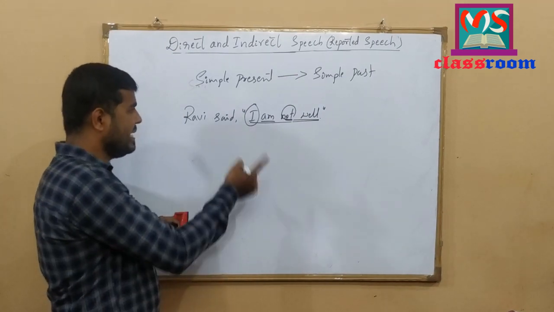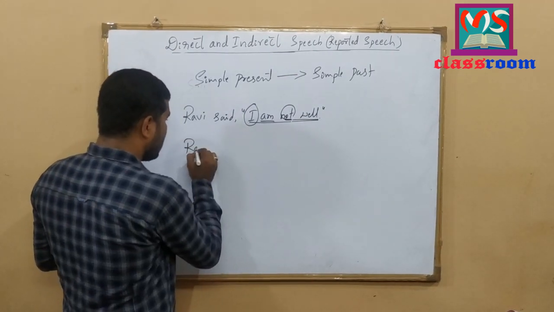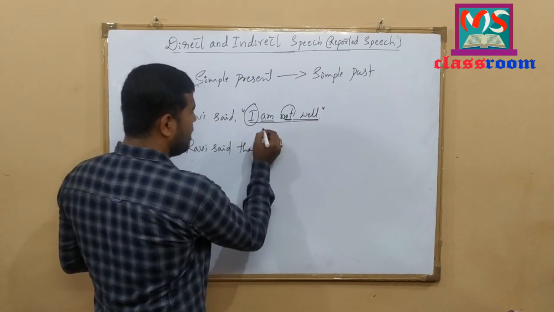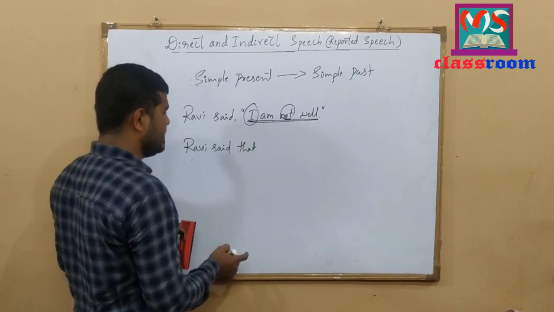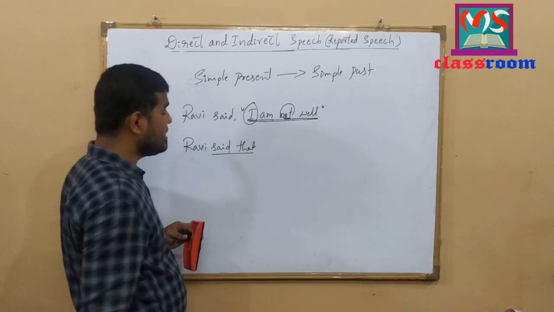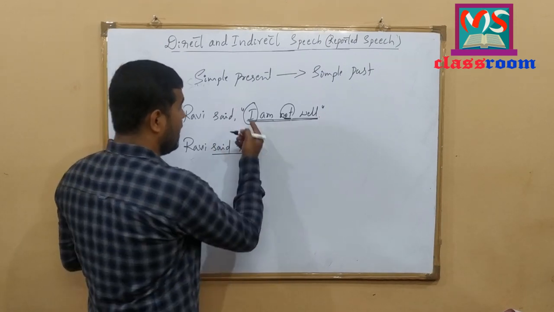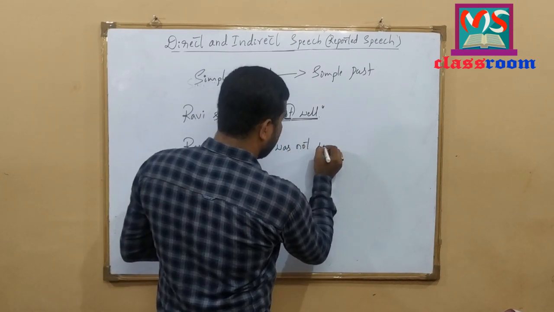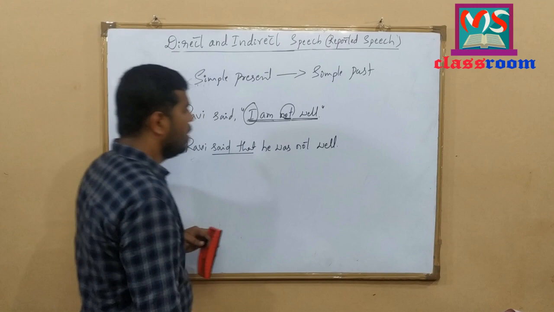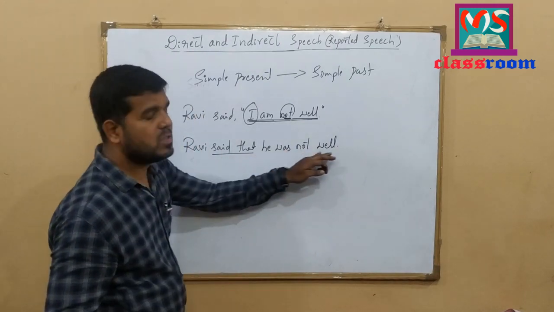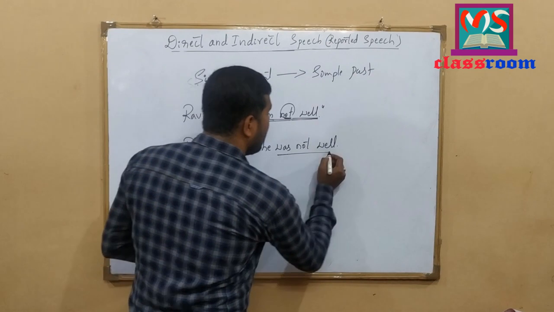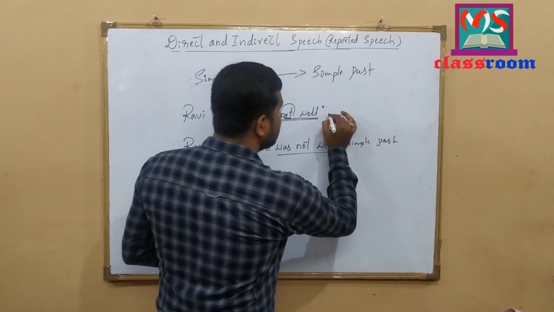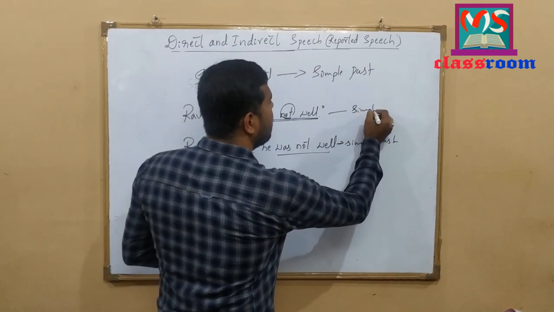Let me change this sentence to indirect speech. Ravi said that. Why said that? Because it is a simple statement, an assertive sentence. That is why, according to the kind of sentence, I have written here said that, and I changes to he was not well. Look at the sentence here. Ravi said that he was not well. It is in simple past tense. The direct speech is in simple present.